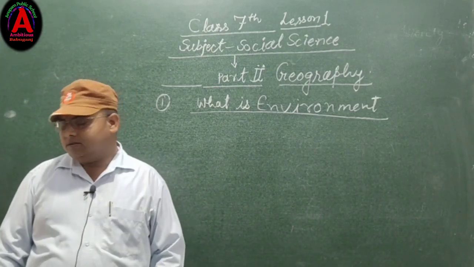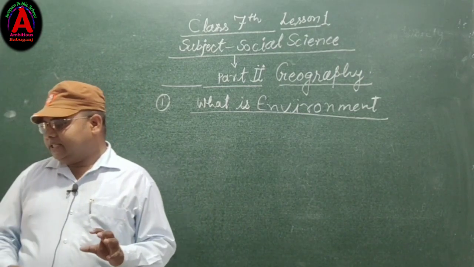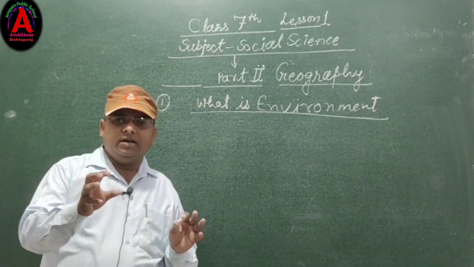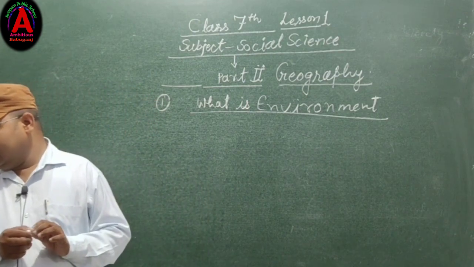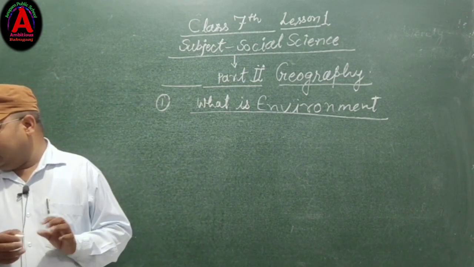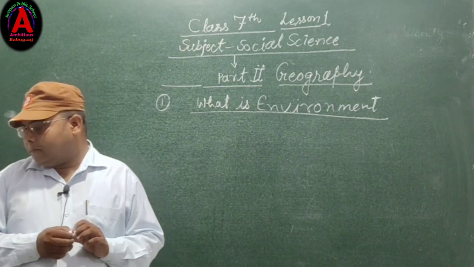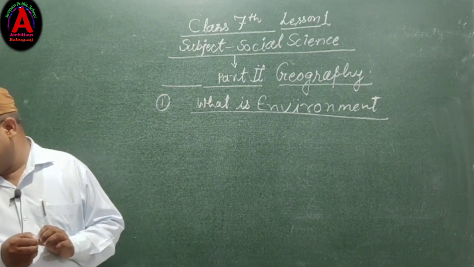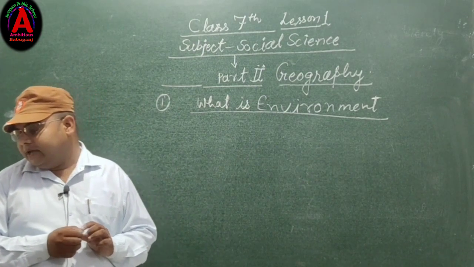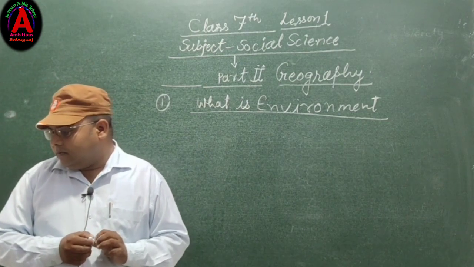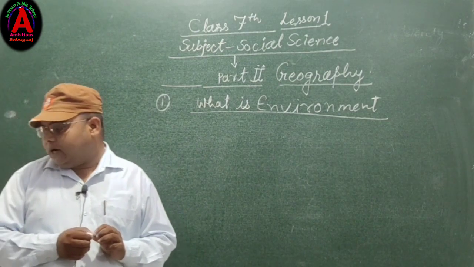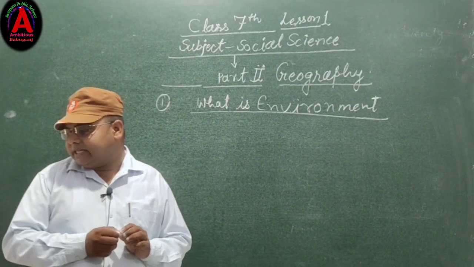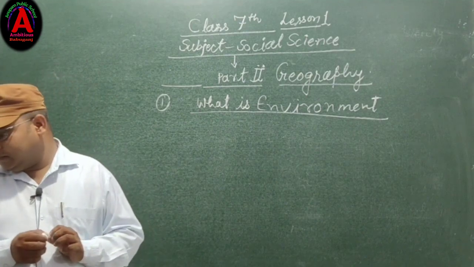Environment, the word, stands for surroundings, which includes all living and non-living things around us. It comes from the French word environ, which means to surround. It is used to describe everything such as places, things, people, plants and animals. It also includes things created by human beings.